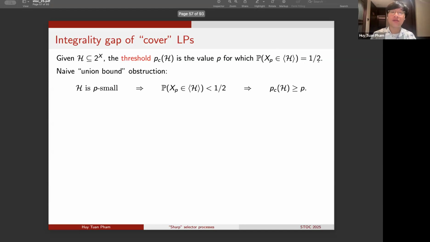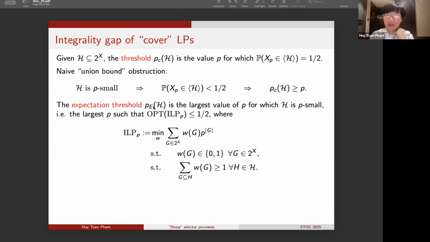And now, as we saw before, we have the naive union bound obstruction, which tells us that whenever H is p-small, then the probability that X_p is contained in the bracket H has to be less than 1/2. And then equivalently, this is just saying that p has to be a lower bound to the true threshold p_c of H. So now it's natural to define the expectation threshold, p_E of H, as the largest lower bound that we can obtain on the threshold p_c of H by considering only these naive union bound obstructions. So it is the largest value of p for which H is p-small.